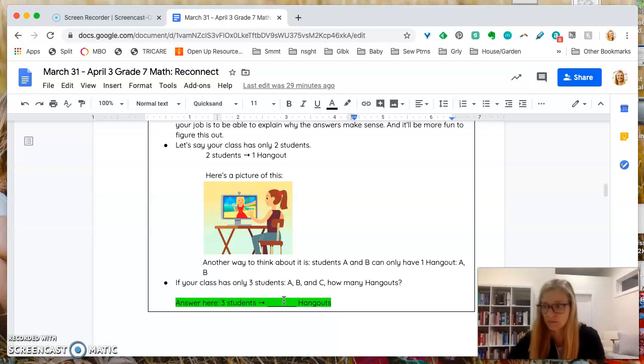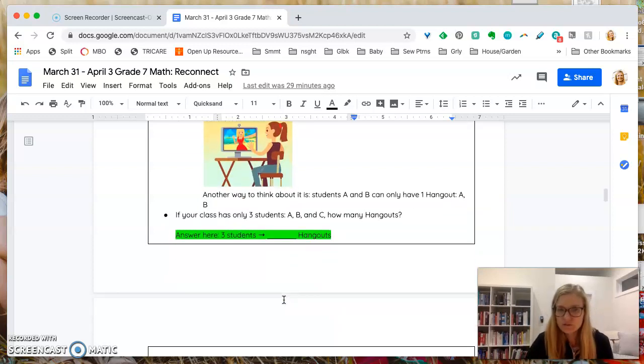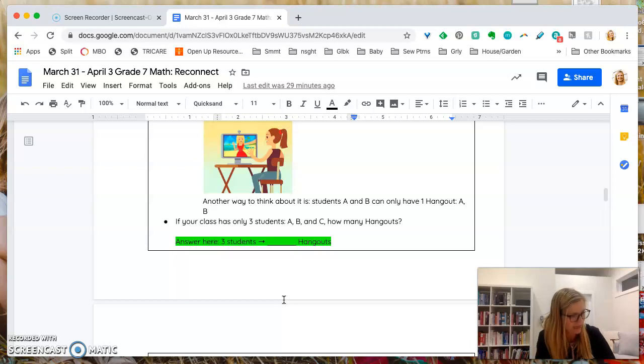I'm gonna look around for a piece of paper real quick. Because I want to also show you, what if we called them A, B, and C?